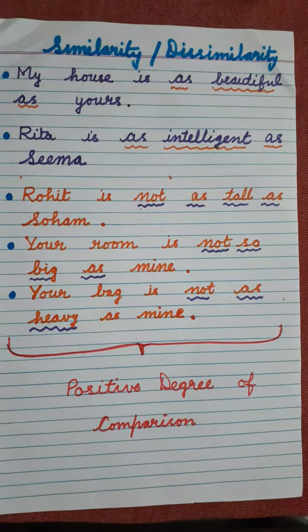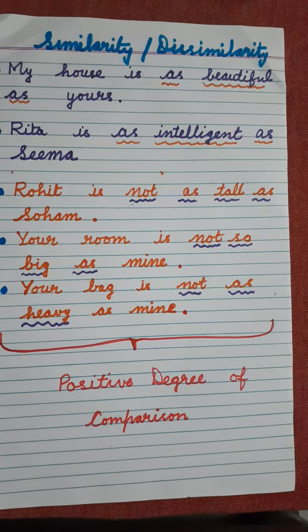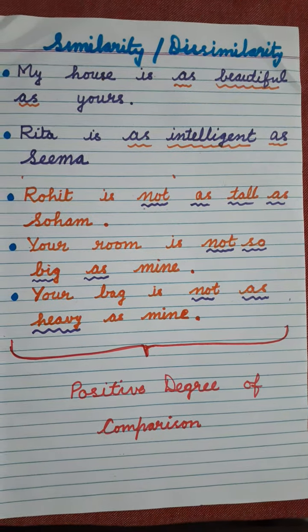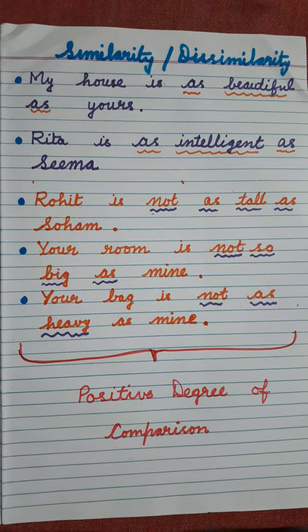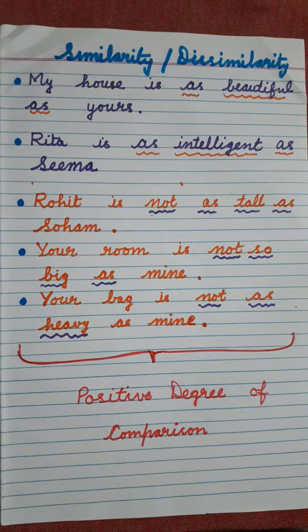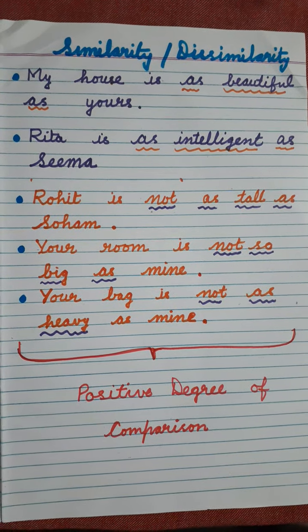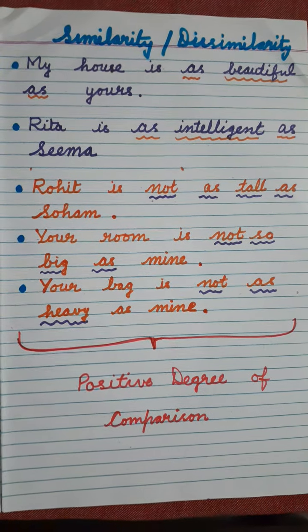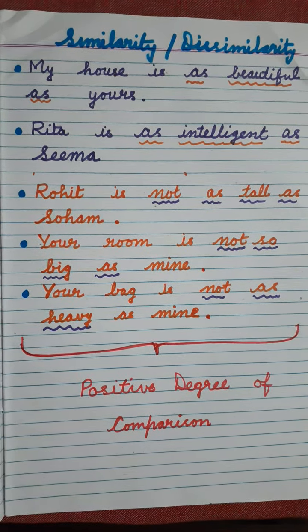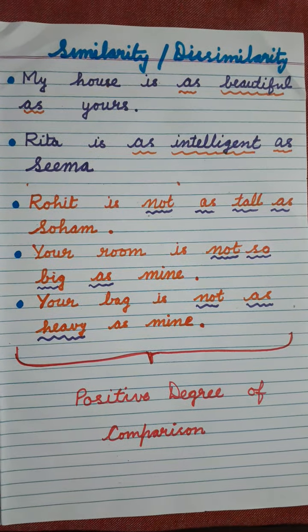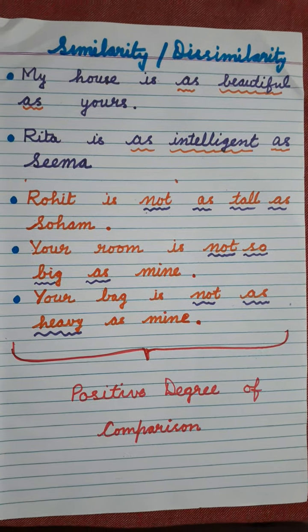It means Soham and Rohit, their heights are not similar. They are different, correct? Similarly, your room is not so big as mine. So here also dissimilarity or a different quality has been discussed in these sentences.